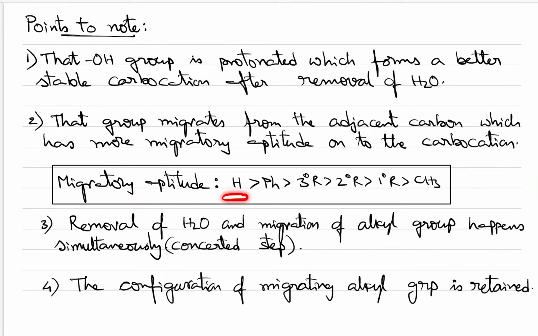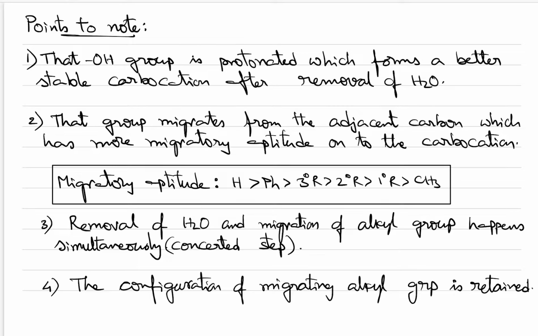The best migrating group is hydrogen, then phenyl, tertiary alkyl, secondary alkyl, primary alkyl, and the group with the least migratory aptitude is the methyl group. Suppose a hydrogen and phenyl are present, hydrogen will migrate. If a tertiary alkyl and a methyl group are present, the tertiary alkyl group will migrate. Like that, we have to use this migratory aptitude order and decide which group will migrate.